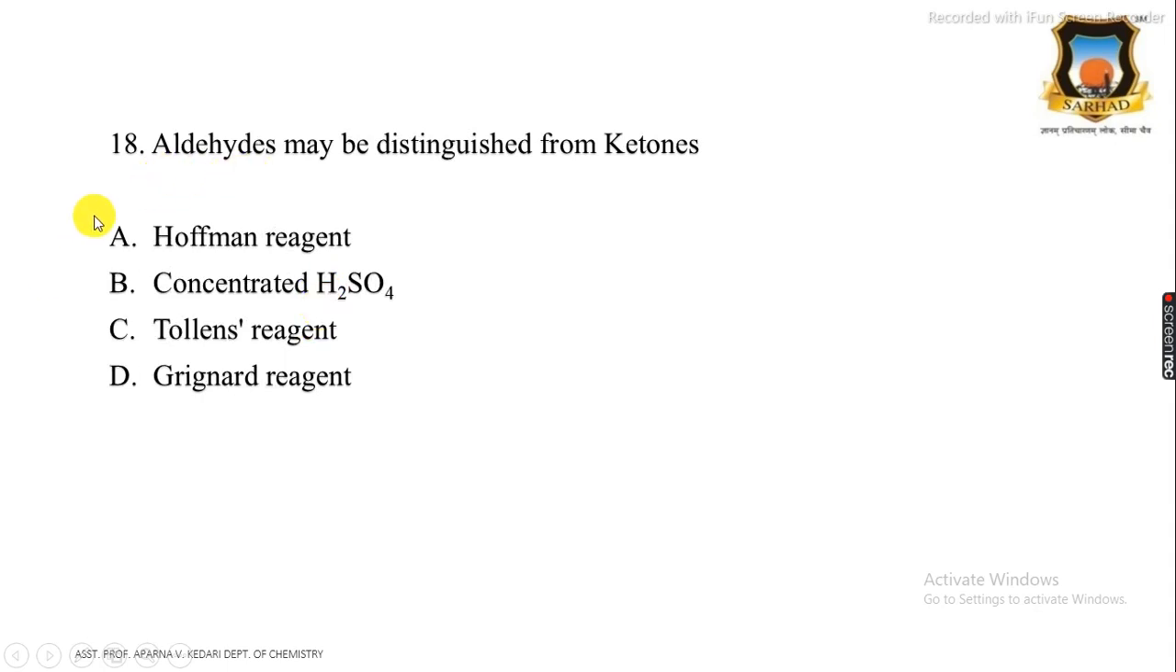Then next question is: aldehyde may be distinguished from ketones by. The options are A Fehling reagent, B concentrated H2SO4, C Tollens reagent, D Grignard reagent. And the correct answer is Tollens reagent because aldehydes react with Tollens reagent and oxidize to acid. Therefore, the aldehydes and ketones are distinguished by Tollens reagent.